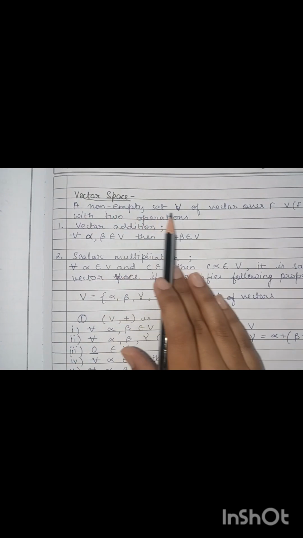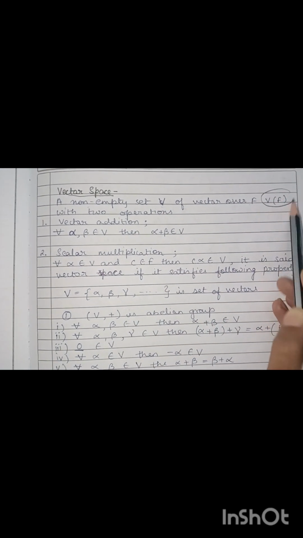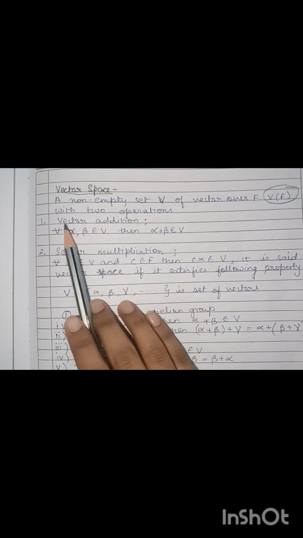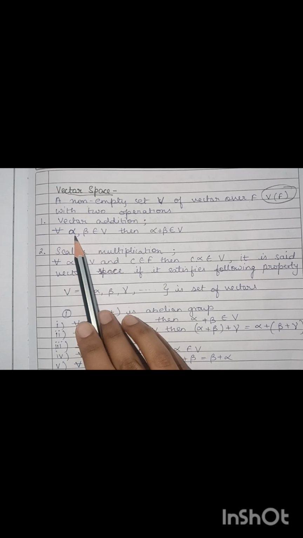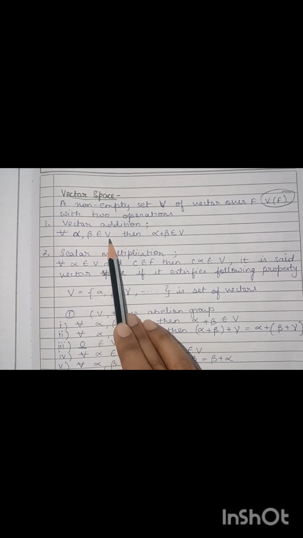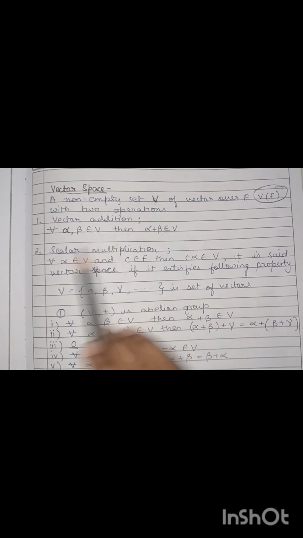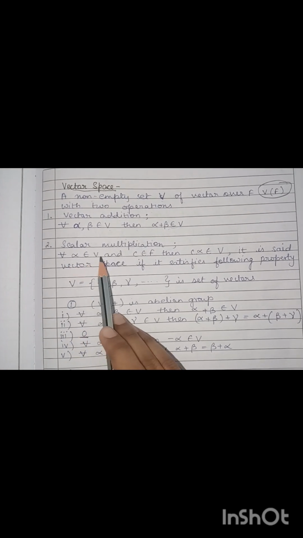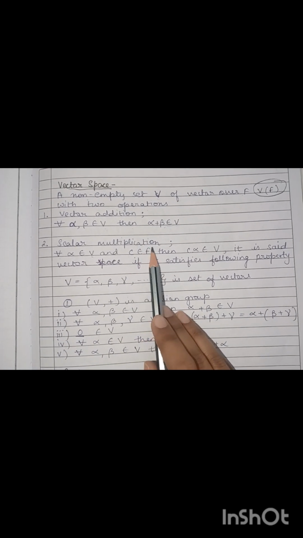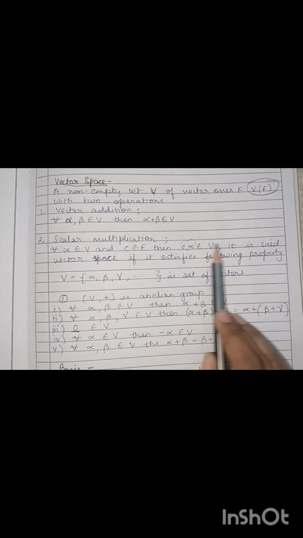So let us first talk about vector spaces. A non-empty set V is a vector space over F, denoted by V over F, with two operations. One, vector addition, such that for every alpha, beta belonging to V, alpha plus beta also belongs to V. Second is scalar multiplication: for every alpha belonging to V and C belonging to F, C dot alpha, which is the scalar product, belongs to V.